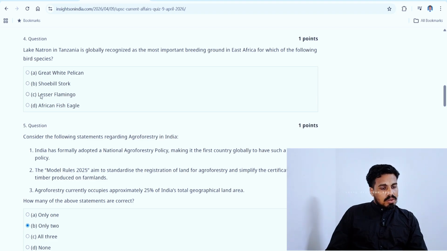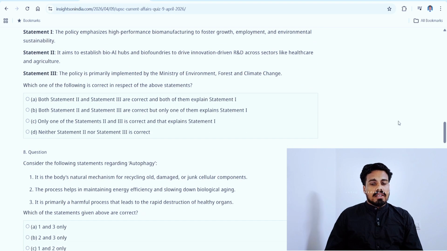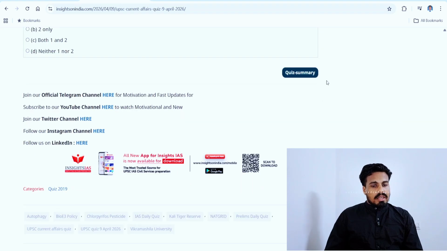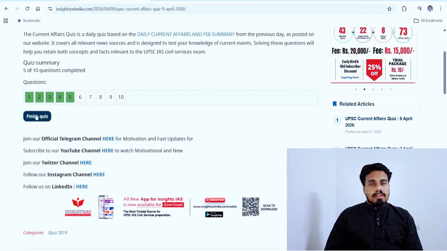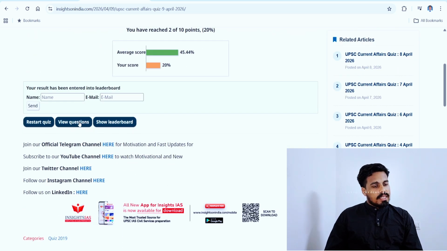So shoebill stork or lesser flamingo, that's our question. B looks more strong here. Why? Flamingo we are seeing in many places, but shoebill stork is rarely heard. So this might be the one that resides in Lake Natron in Tanzania. We assume so. We will end the test here. We will analyze the 5 questions. Let's finish the test. So only 20%. That's okay. It was very tough.